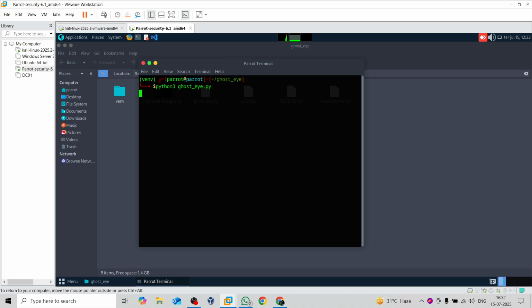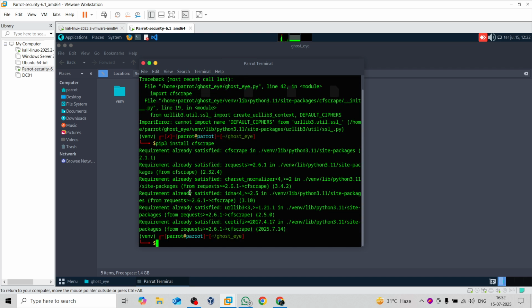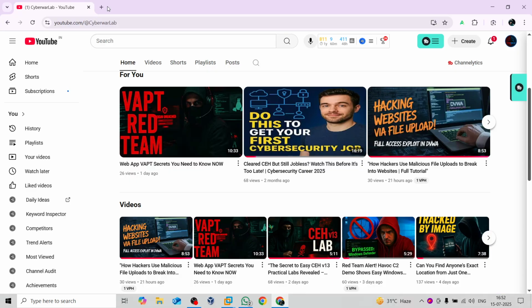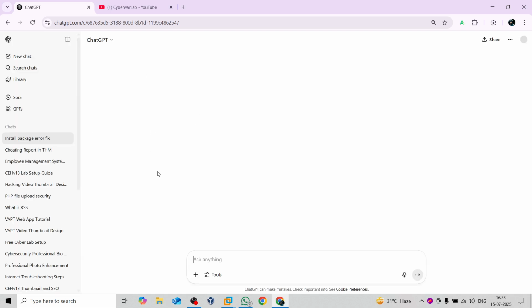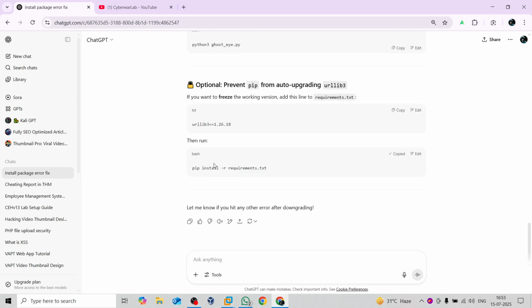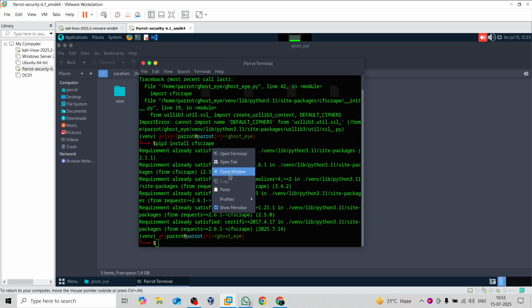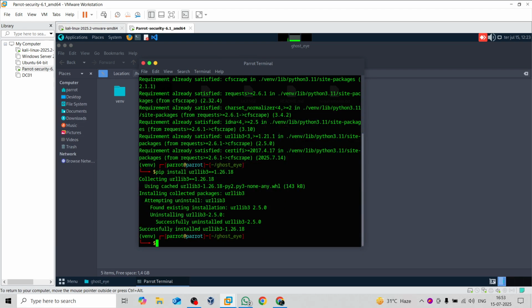Now let's run this tool again. pip3 install. Here we go. Okay, so the requirements are already satisfied. Give me a second, and yes, an error will come again and again after installing all these things. So you need to install these requirements, to prevent auto upgrading. Basically it's stopping you from getting this update. So you need to simply run pip3 install requirements.txt, and you need to run this also, pip install these library files. Now if I do this, here we go, and now we have done it successfully.